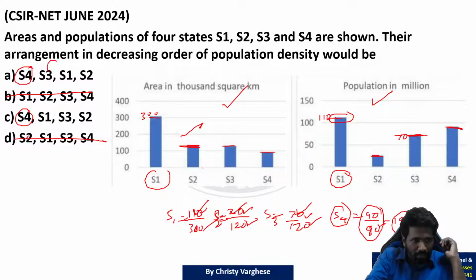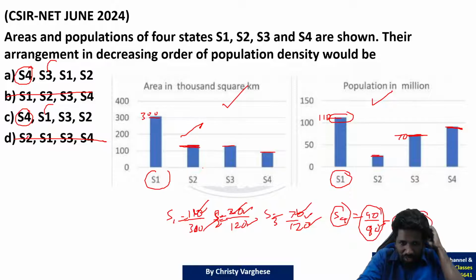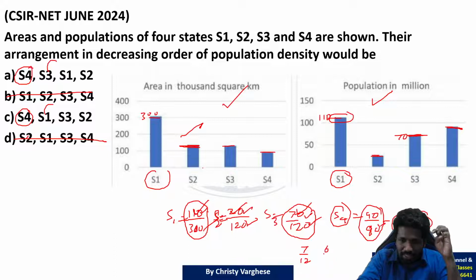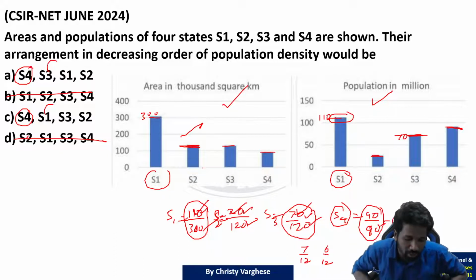Now second one S3 है या S1 है? S3 S1 को compare करिए, ऐसा eliminate करना best है. 110 by 300, 70 by 120. This is where again your fraction comparison. 70 by 120 means 7 by 12 na. 6 by 12 is half. So 7 by 12 is more than half. Are you getting the logic?